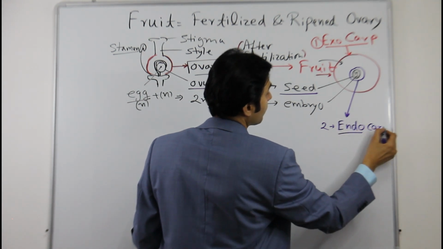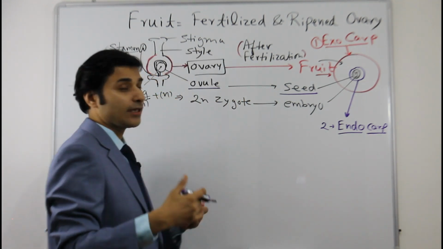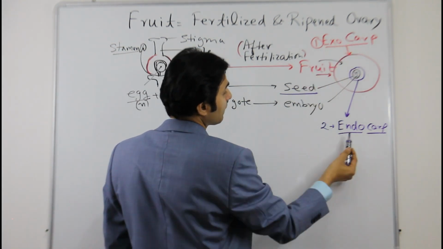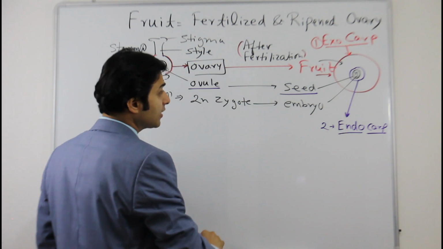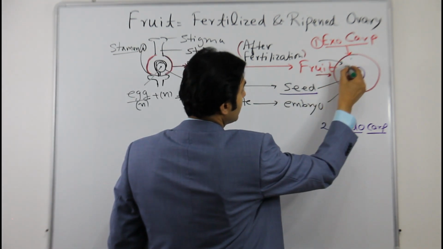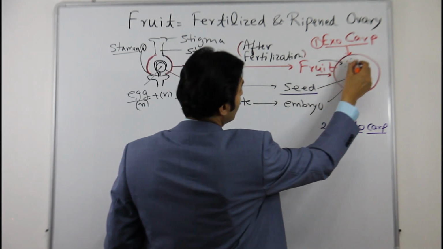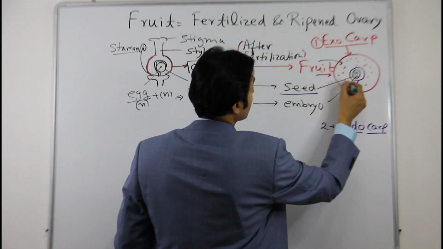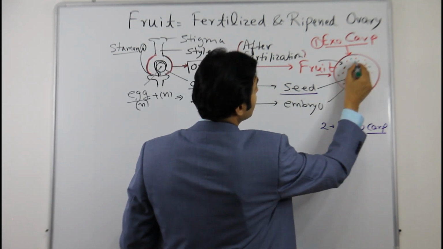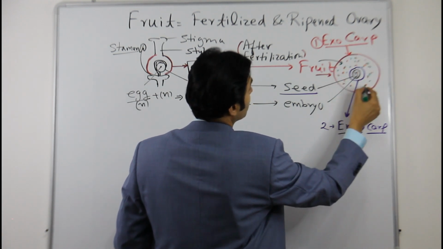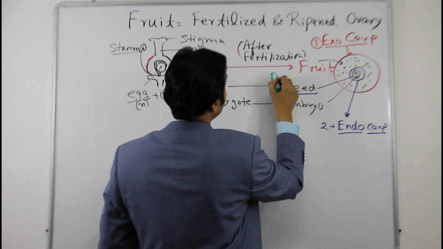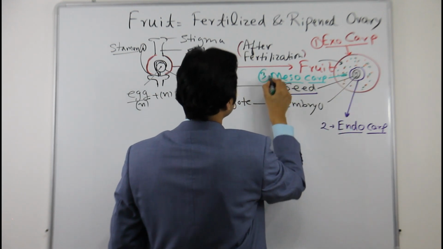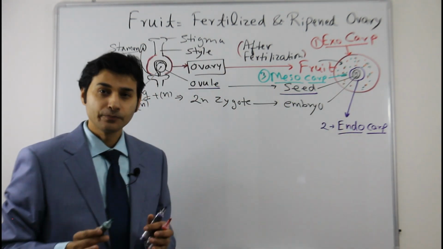Endo means inside, like endodermis, so endo is inside, and epidermis, epi is outside, so this is epicarp or exocarp. This one is endocarp. And the region in between, this middle region, is called mesocarp. So this one in the middle is mesocarp. So these are the general structures or the three layers of a fruit.